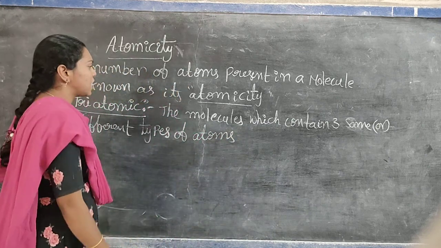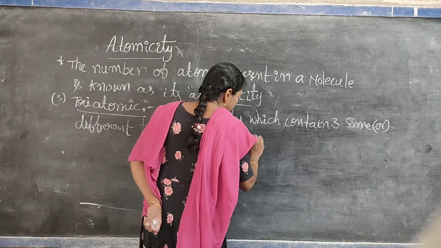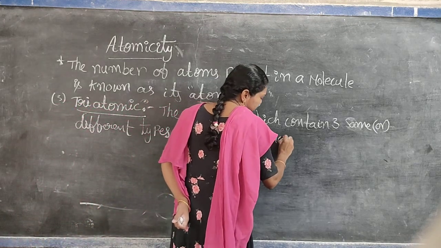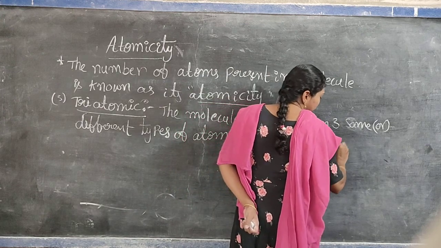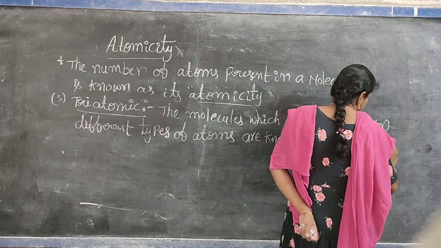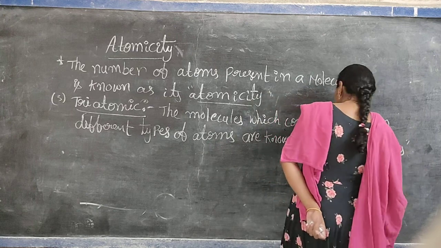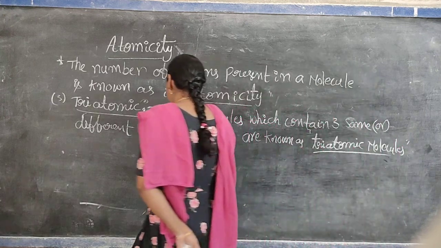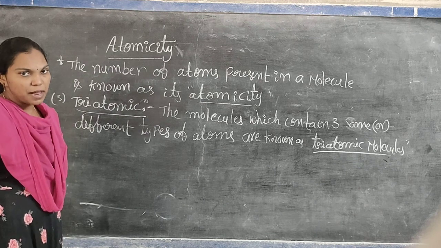The molecules which contain three same or different types of atoms are known as triatomic molecules.